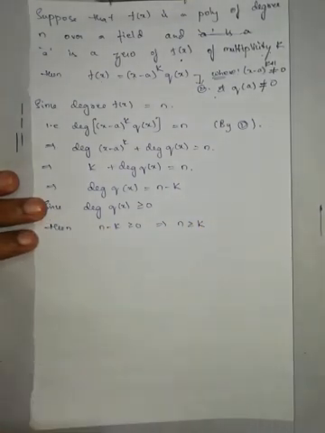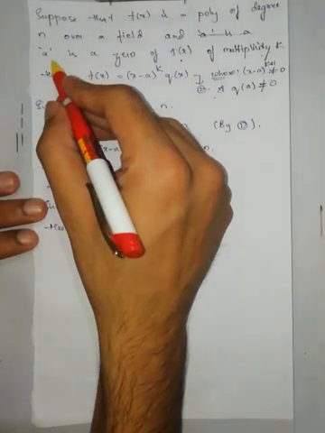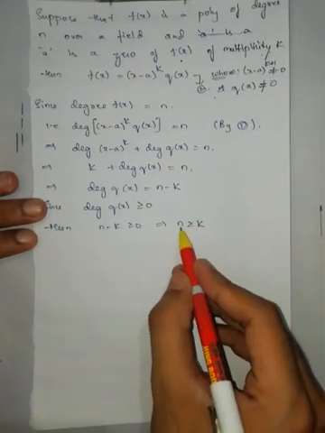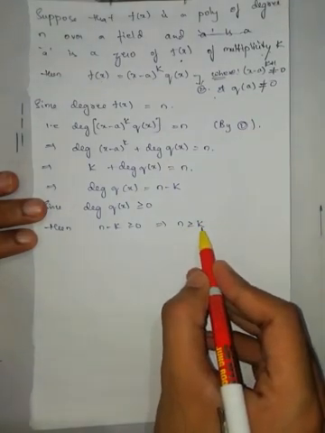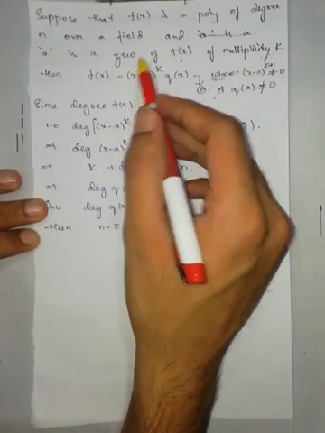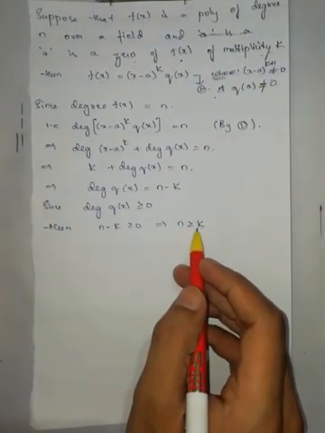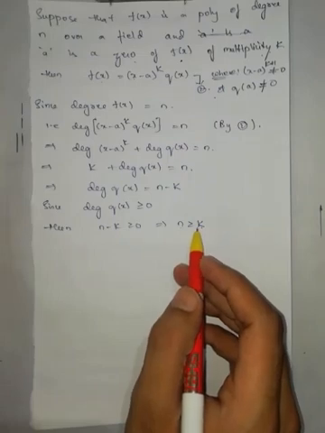Now here I took a as a zero of f of x of multiplicity k. If n is equal to k, meaning there is no other zero of f of x, then we already get our theorem.